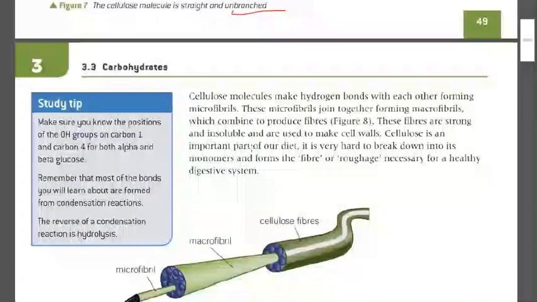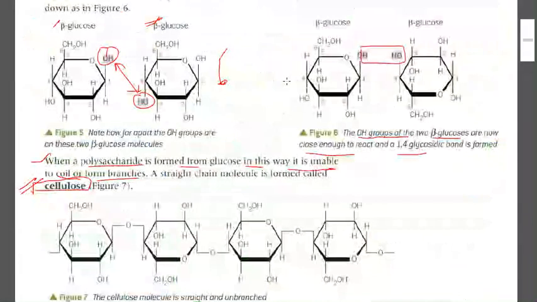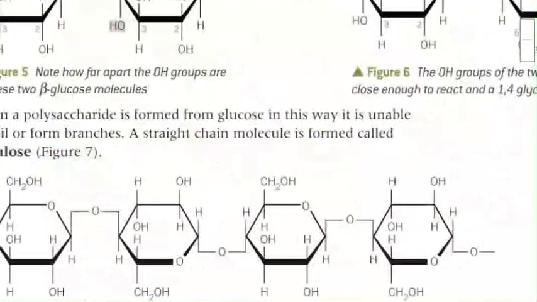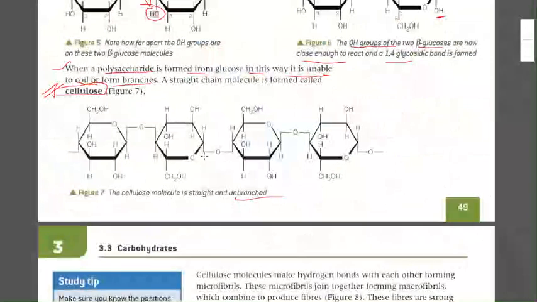Okay. Since the H2O is removed, there's only O left. So I get the first bit, but then the second one is upside down. The O is at the bottom. This one, because now OH, this is fine. It is upside down. Now in this case, if you see this H and OH, is the first one swapped upside down? Yes, the second one is upside down. In this case, OH is there. So for the second one, this is OH, and this one also. We need to make it. This one is 1,4.